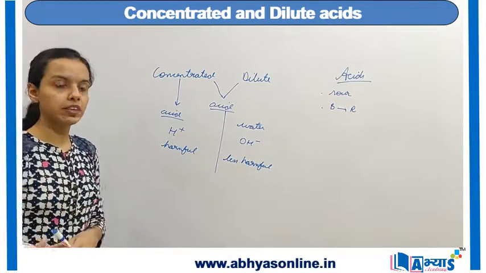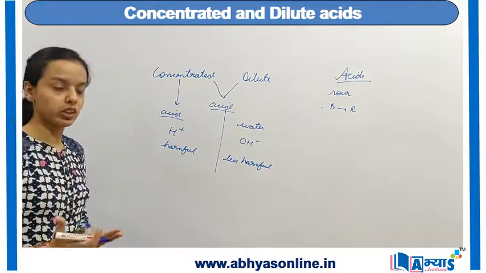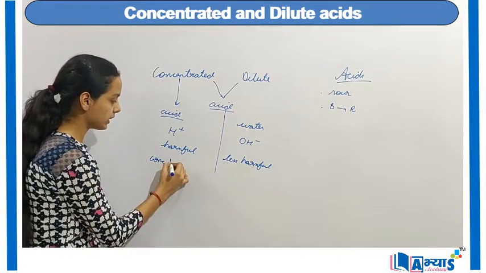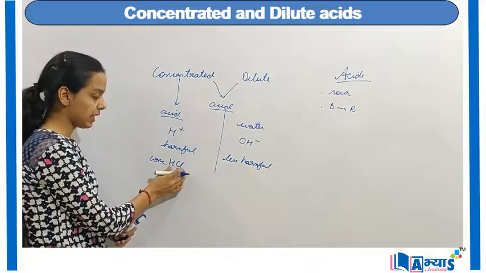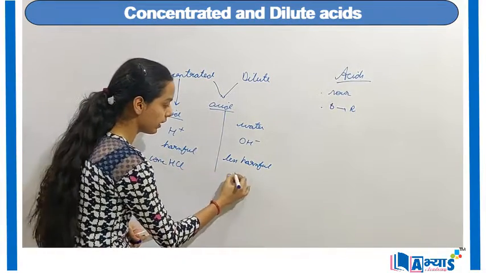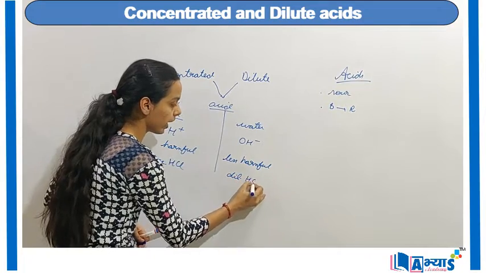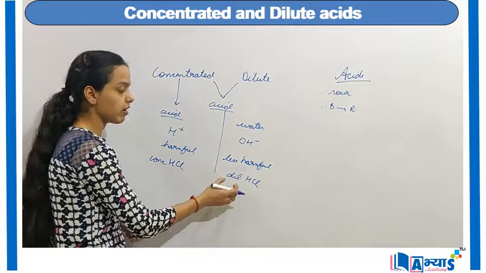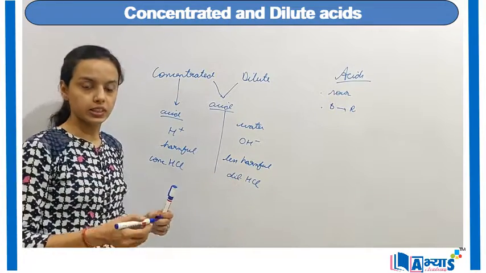For example, if we take the case of concentrated acids, we can write conc. HCl. So this means the HCl which we have taken is the concentrated one. Similarly, if we write dil. HCl, by this we mean that we have taken the dilute hydrochloric acid.